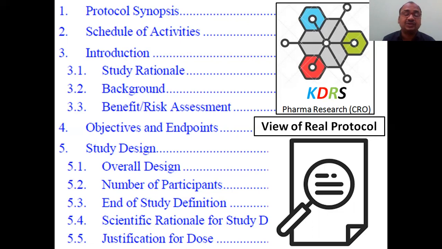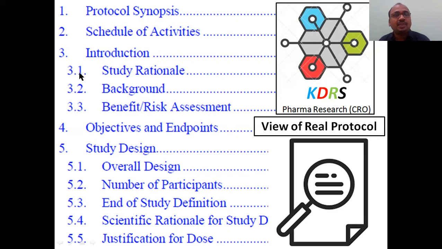Nowadays, there are jobs for this content writing. Content writing is a new job created in the pharmacy field. Protocol synopsis is a brief of the entire book, the entire structure. I will tell you later what a protocol synopsis is. First, we will see these things. All these headings you have to write in the examination. Next, number two, schedule of activities, the time schedule of activities, right?